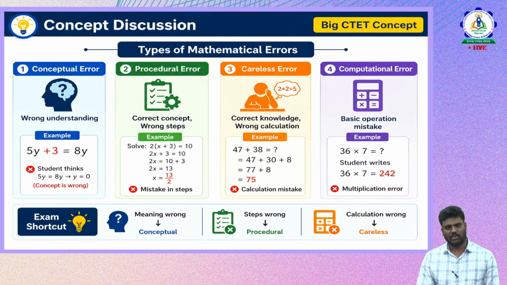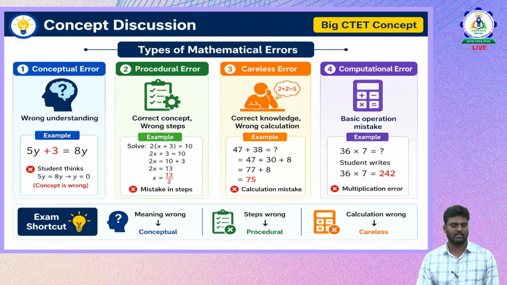So now let us come to the types of mathematical errors which are involved. There are 4 types of mathematical errors. The first one is the conceptual error, the second one is the procedural error, the third one is the careless error, and the fourth one is the computational error. So what does conceptual error mean? It is where the student wrongly understands the concepts.